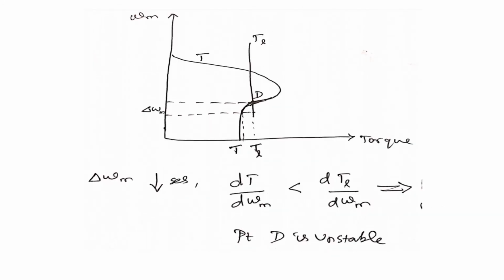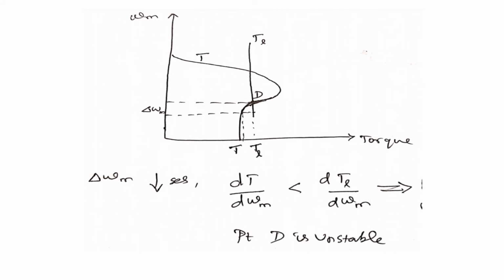Second, I have considered point D. I have drawn the graph as such, omega m versus torque, and I have drawn the two torque lines, T as well as TL, and this is my given operating point. The corresponding value of omega m is here, and there is a reduction in delta omega m due to disturbance. So this delta omega m is the reduction in my speed. I have put another dotted line which intersects my two torque characteristics. The corresponding values of T and TL I have noted on the x-axis.